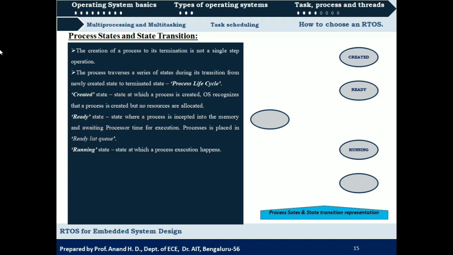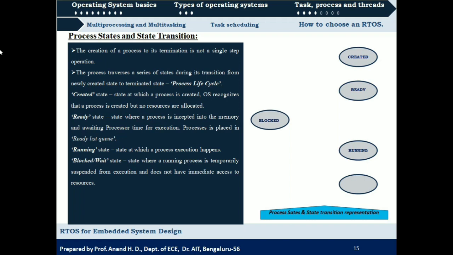It is the state at which process execution happens. And the next state is the blocked or wait state. It is a state where a running process is temporarily suspended from execution and does not have immediate access to resources. What it means is that the process was scheduled, got the CPU and started its execution.